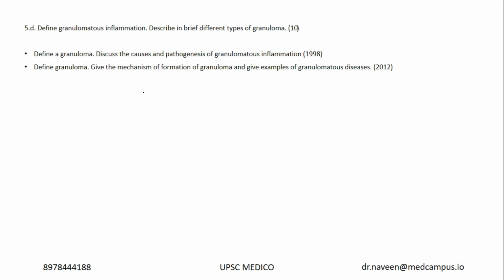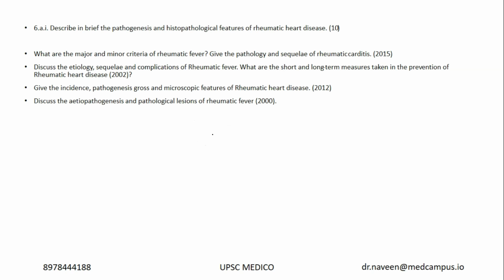From the inflammation point of view, in future you have to look at acute inflammation and the chemical mediators of acute inflammation. But in the last 4-5 years, I could see only questions from chronic inflammation. Last year there was a question on the mediators of chronic inflammation, and there are also questions on granulomatous inflammation. Just focus on these 3 areas, very important.